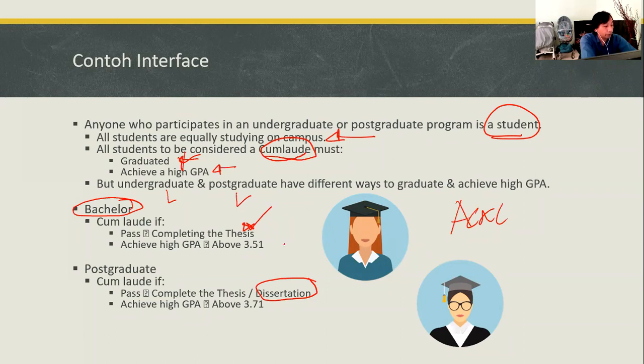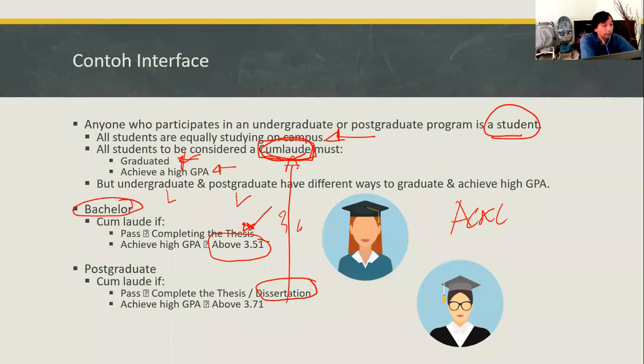The undergraduate student must achieve at least 3.5 to be called cum laude, but the postgraduate is required to have at least a 3.71 GPA to have a cum laude title.